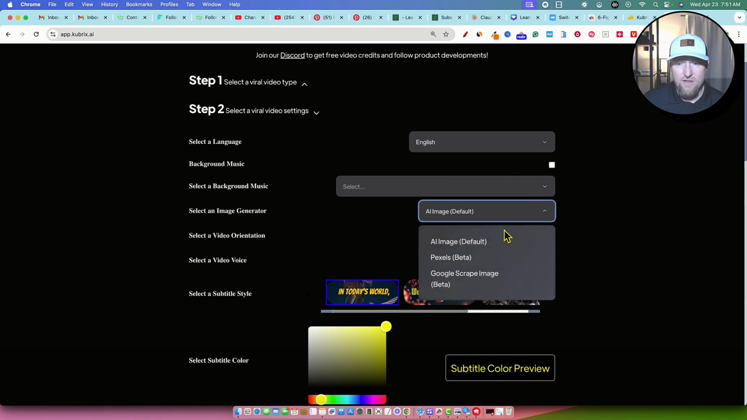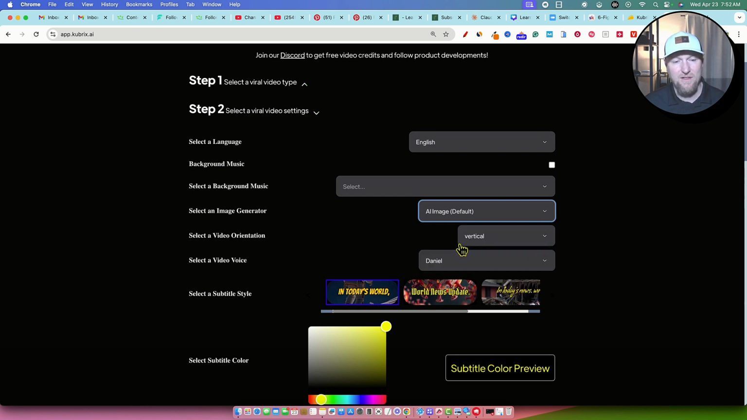Select AI generator. So we do have, I haven't tried Pexels and I haven't tried Google Scrape. So apparently those are in beta, and if you want stock footage, I'm not going to go with that because generally speaking, with the topics that we're talking about, most of these tools have a hard time finding stock footage that matches. So if there's an AI option, I'm going to use that because that's going to take full advantage of the tool that I just purchased, right? So AI image is definitely what I would use.